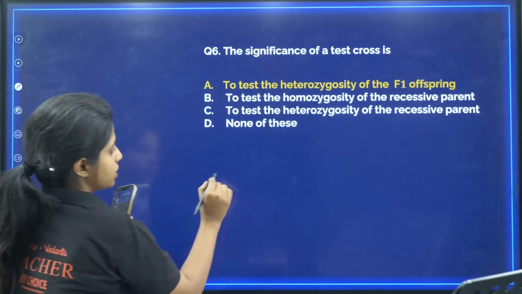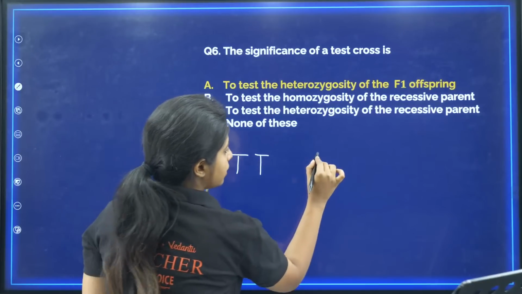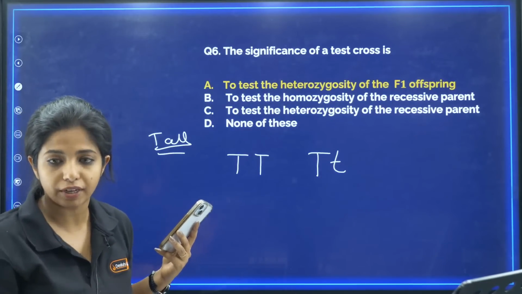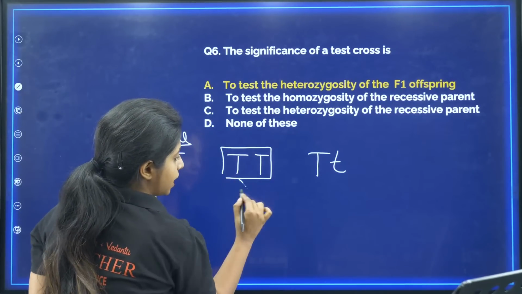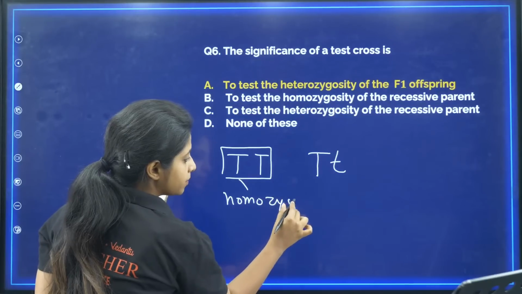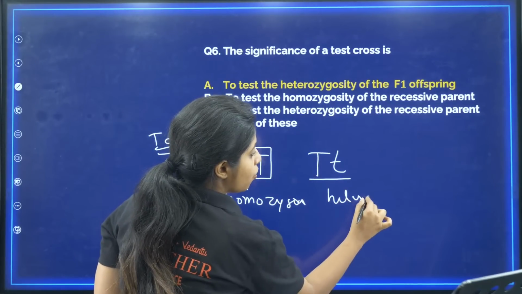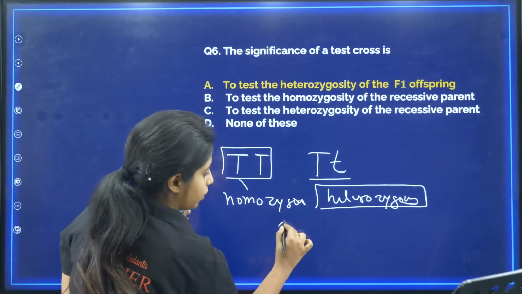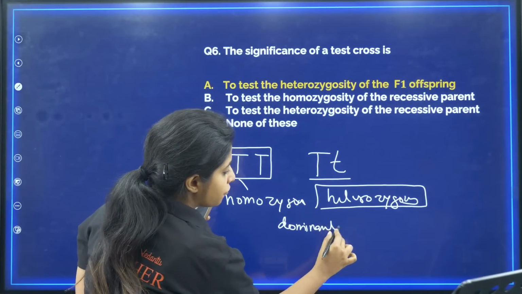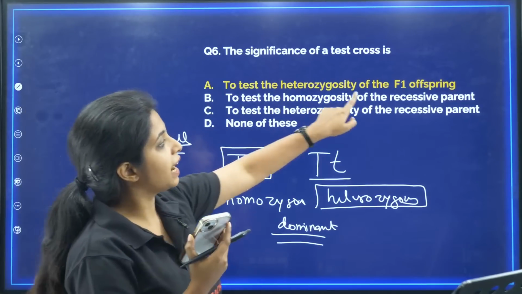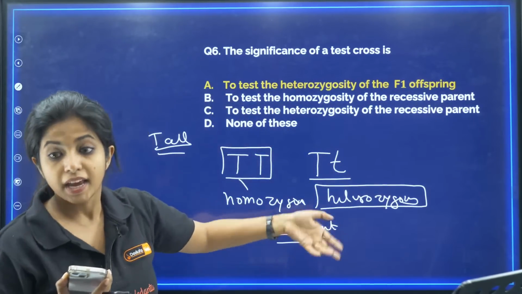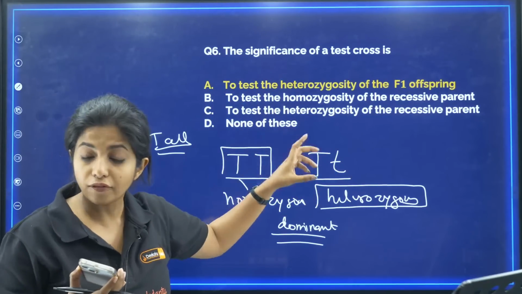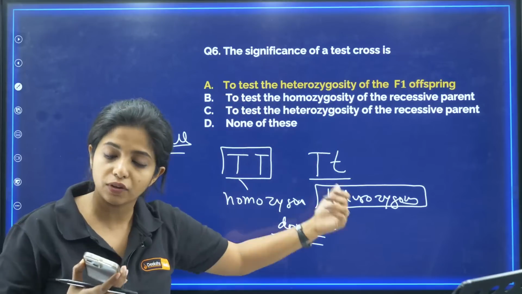I'll tell you why. Basically, I want to find out whether I have a tall plant. I cannot see what is inside the tall plant, what the genetics of it is. So I want to check whether it is homozygous or heterozygous. But mainly I am trying to find whether it is heterozygous dominant or not. So your answer becomes to test the heterozygosity of F1 progeny. Even if the option was to find the dominant homozygosity of F1 progeny, that way also it would have been correct.